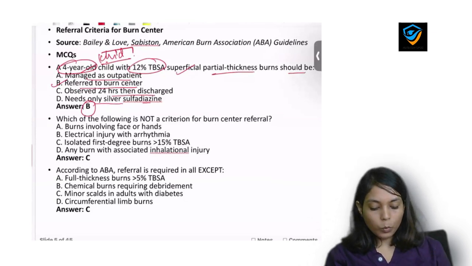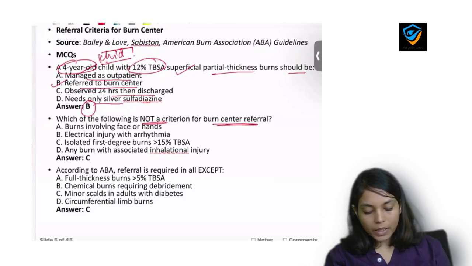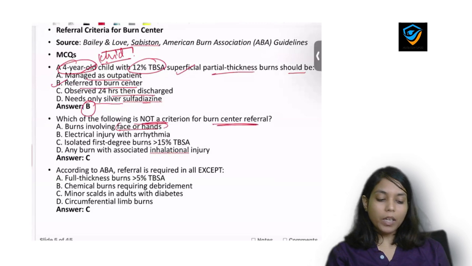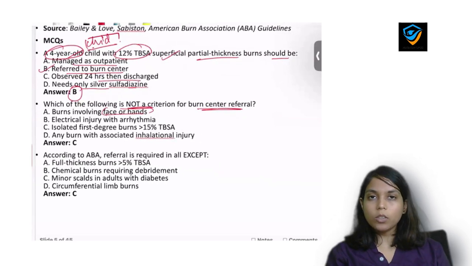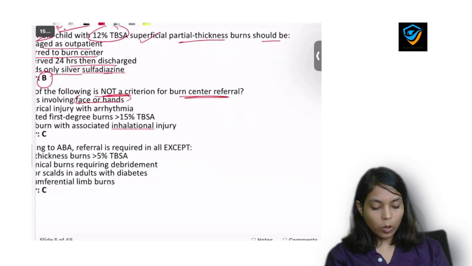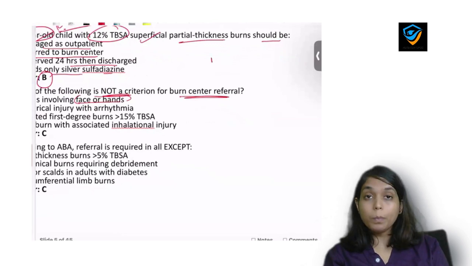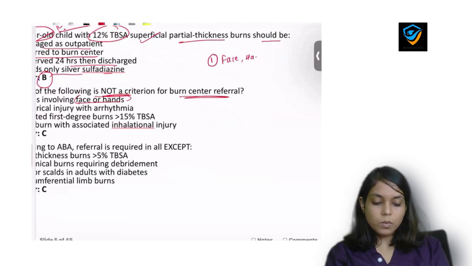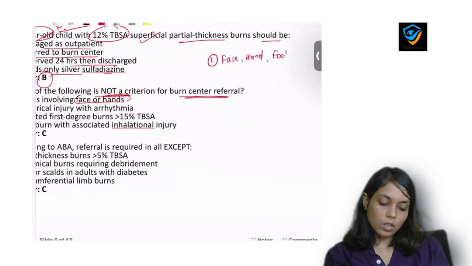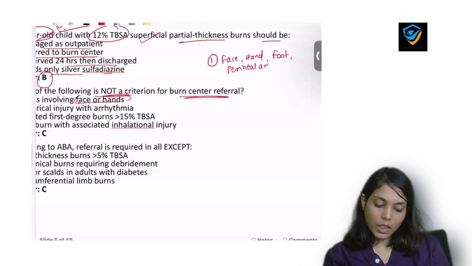Next MCQ, which of the following is not a criteria for burn center referral? And options are burn involving face and hands. So let me tell you some rough criteria. We're going to discuss it on slide, but let's discuss here only. So the first thing, if there is involvement of face, hands, means sole, okay, hands, foot and perineal area and genital area, then we'll refer patient to burn centers, special burn centers.